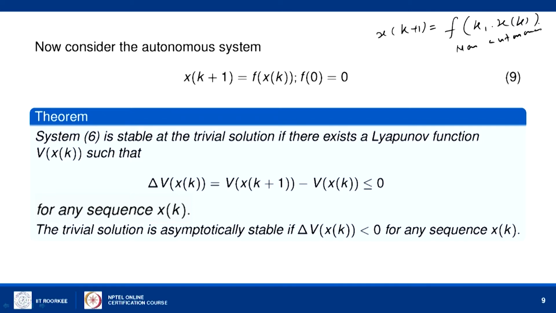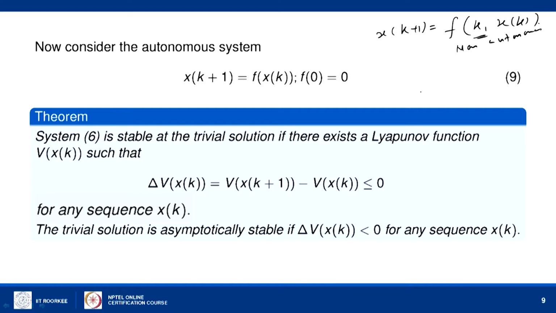Because k is appearing explicitly in this equation. And if you have an equation like 9, x of k plus 1 is f of x of k, where k does not appear explicitly, but it can appear as a part of x of k, then it is called the autonomous system.